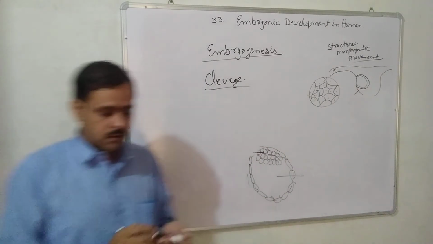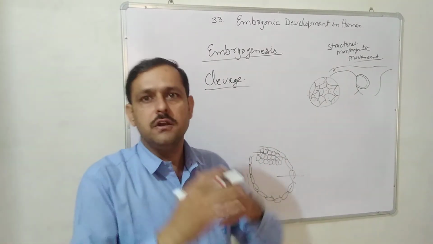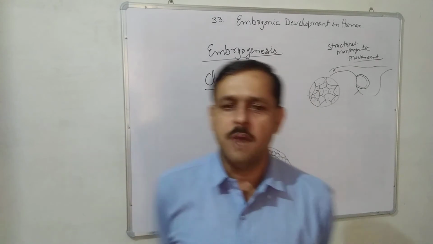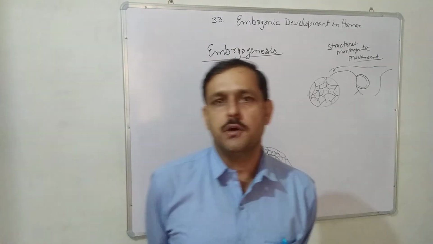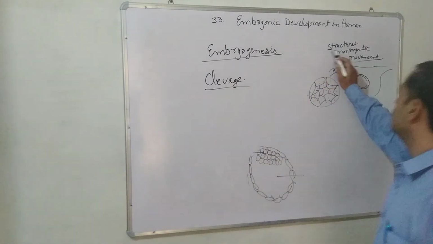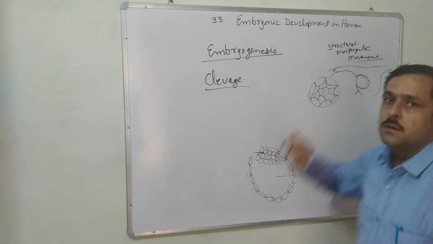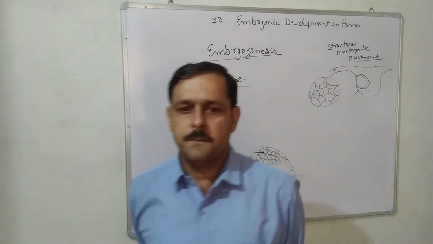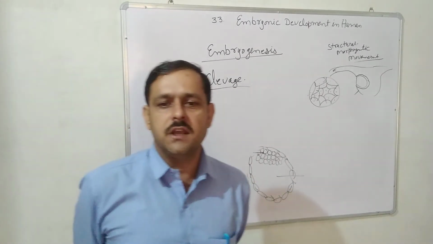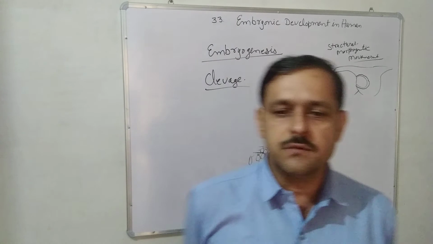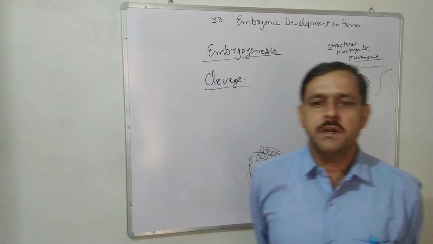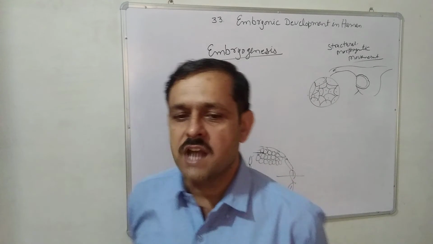It means the zygote moves towards the uterus and the cleavage also happens together. So this is called morphogenetic movement, or structural morphogenetic movement. The initial mitotic division in zygote is called cleavage. When the zygote proceeds towards the uterus from the oviduct, then cleavage starts.